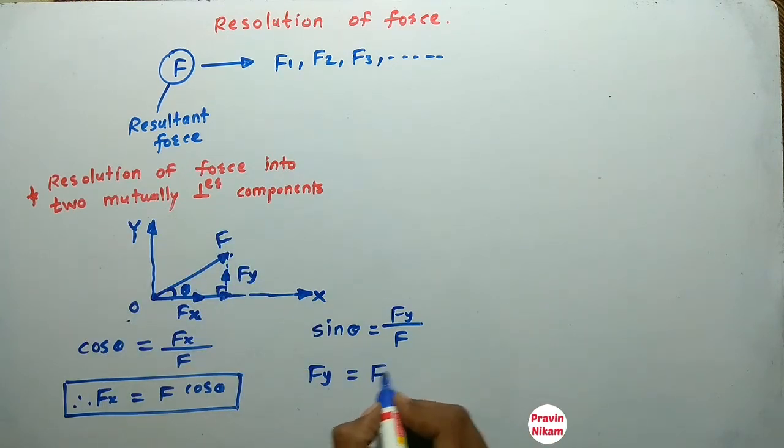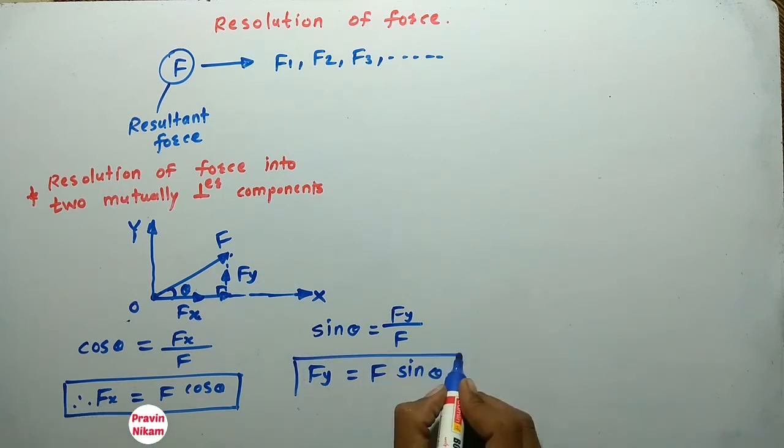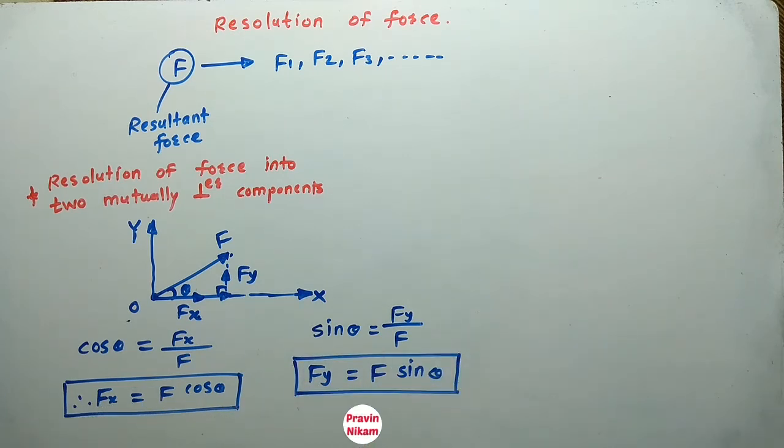So Fy is equal to F sin theta. So this is the way of resolving force into two mutually perpendicular components. Now how to resolve a force into two non-perpendicular components.